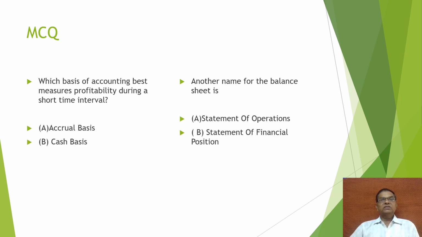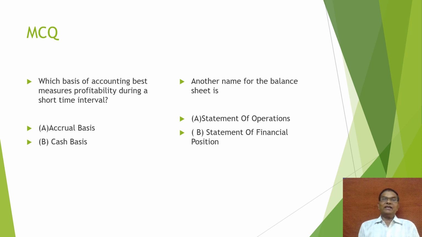Next, which basis of accounting best measures profitability during a short time interval? My dear friend, accrual basis is the correct answer. So A is the correct answer. Another question: another name of the balance sheet is statement of operation or statement of financial position.